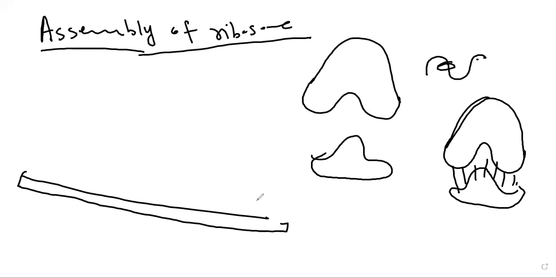The larger subunit remains attached to the membrane, and the smaller subunit remains free in the cytoplasm.